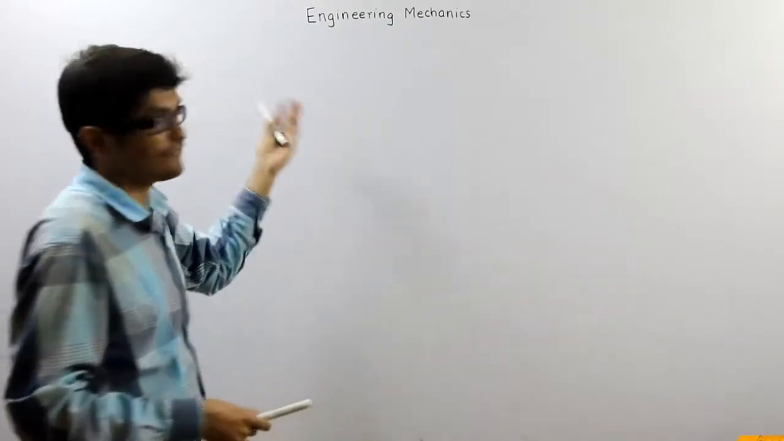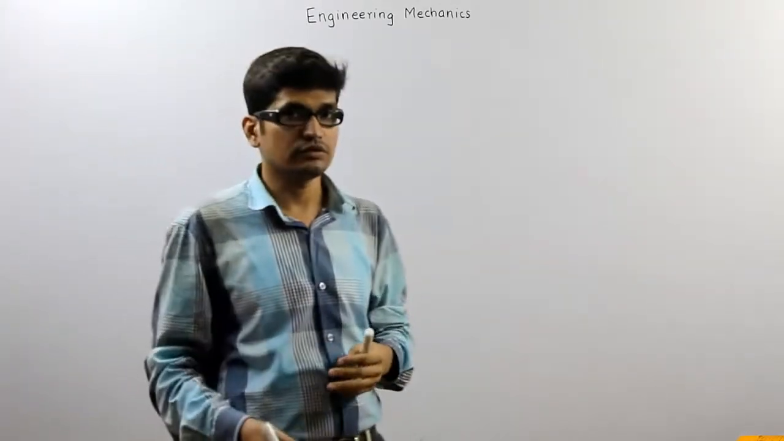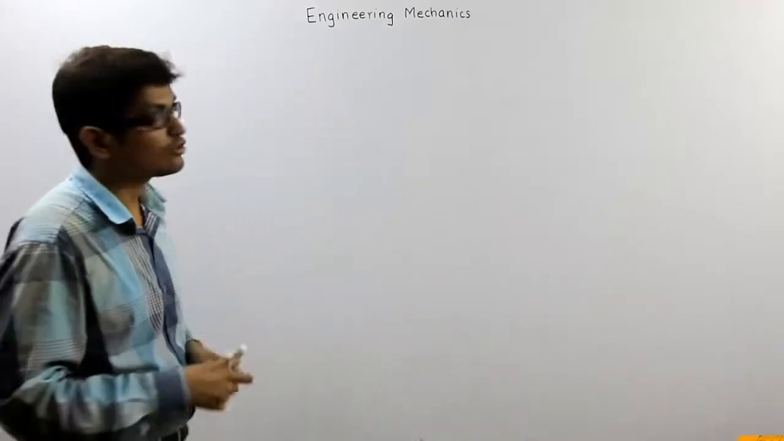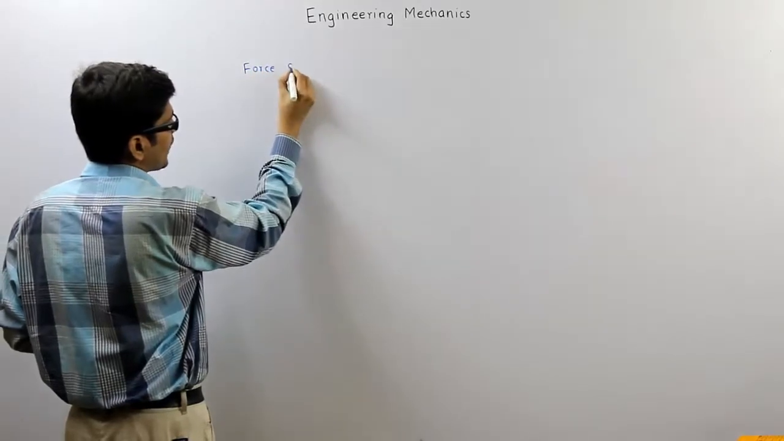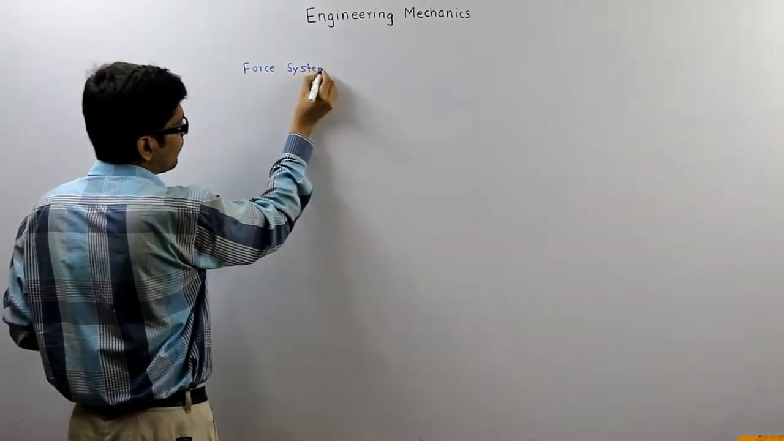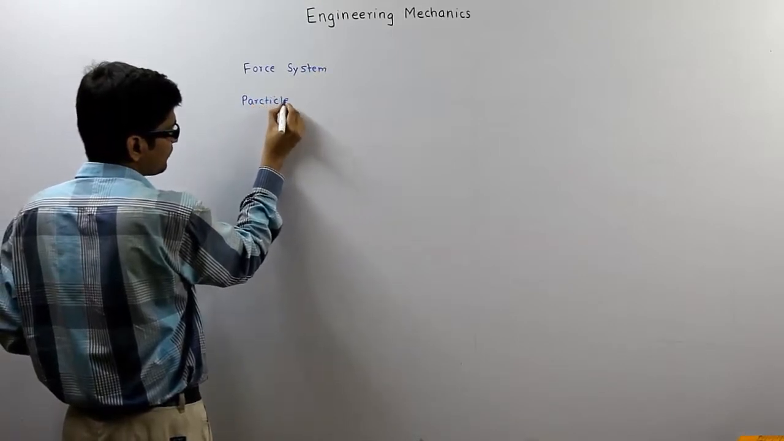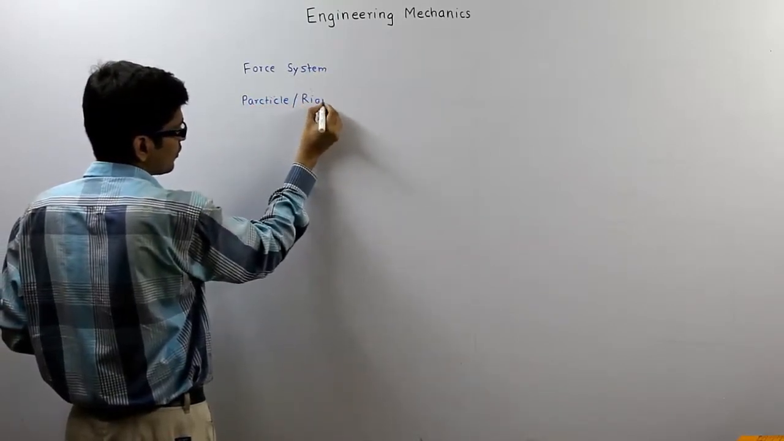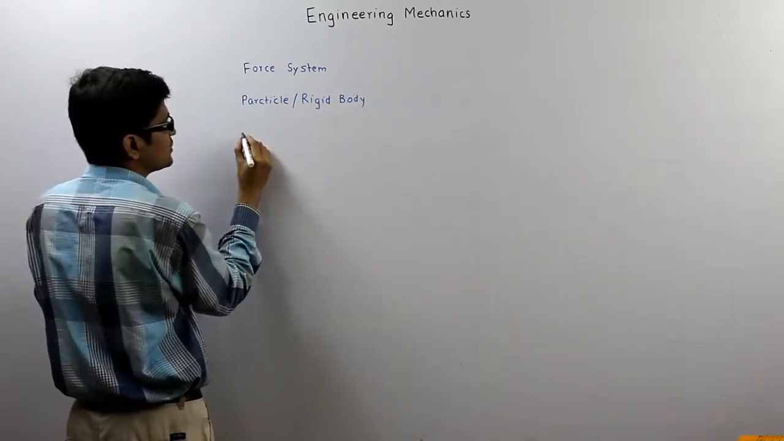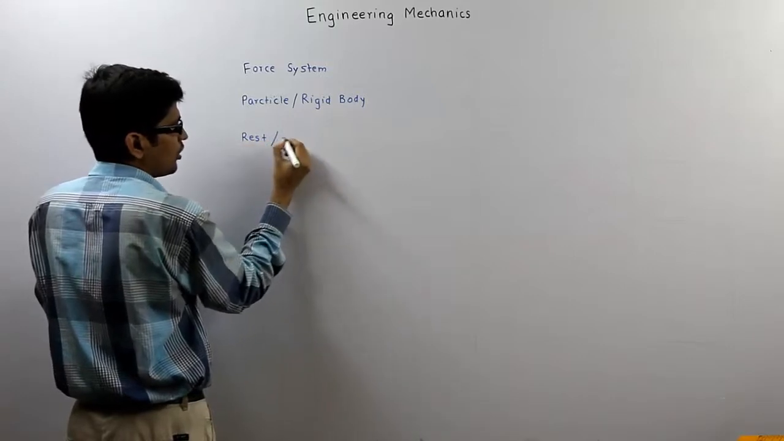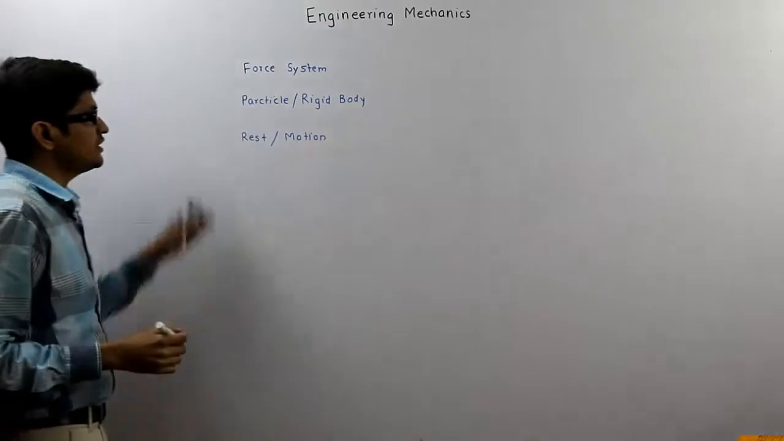If I see the definition of Engineering Mechanics, it states it is a branch of physics which deals with the study of effect of force system acting on a particle or a rigid body which may be in state of rest or motion. Now we will see each term.